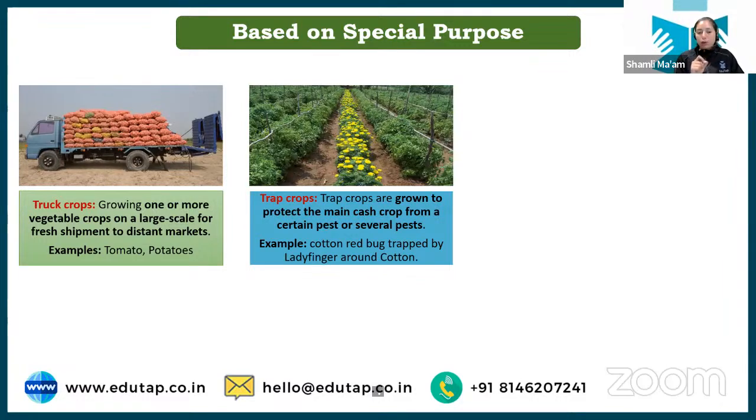Now what happens in trap crop? Basically we have one main crop. Okay, and now in this main crop, if we see there is an infestation of any disease or insect which is reducing the production of this main crop, what we do is grow a trap crop around it. Now this trap crop attracts the insect or disease, so the insect or disease gets attracted to this trap crop, and our crop gets protected. So that is the meaning of trap crop. Basically it's a trap set for the disease or the insect that is affecting our main crop. Okay? So trap crops are grown to protect the main crop from certain pests and diseases. Okay? I hope this is also clear.